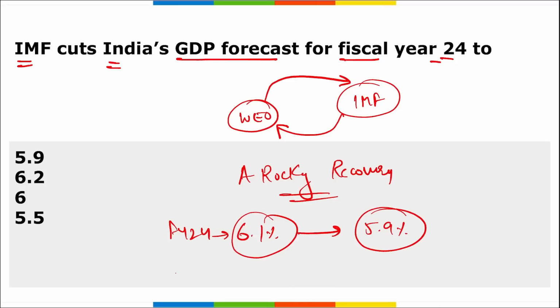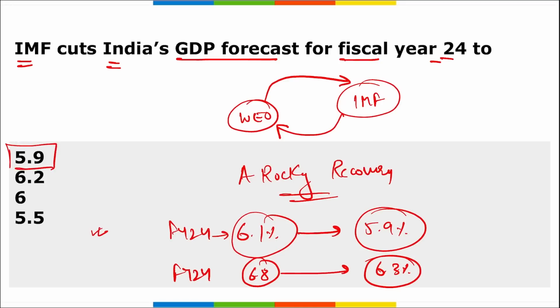Then for fiscal year 25, next year, it projected India's GDP growth rate at 6.8%, but now it has been slashed by 0.5%, that is 50 basis points, to 6.3%. So as of now, for fiscal year 24 we are looking at, the correct option here is option 1, 5.9%.